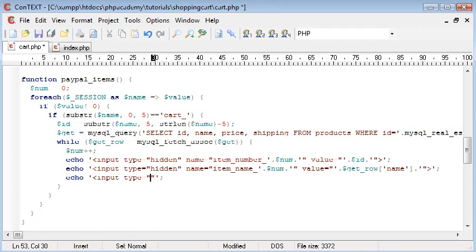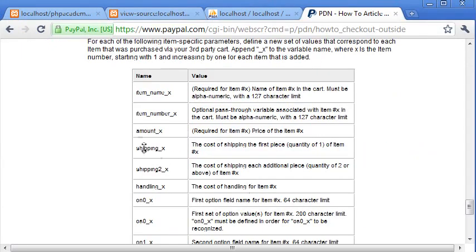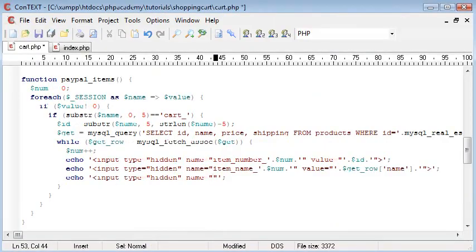So now we're going to say input type hidden, name equals, the next one we need to do is the price, which is basically amount, which is the price of the item. So amount underscore, and then again, you guessed it, we concatenate num on, and value equals, and then we concatenate get, get row.